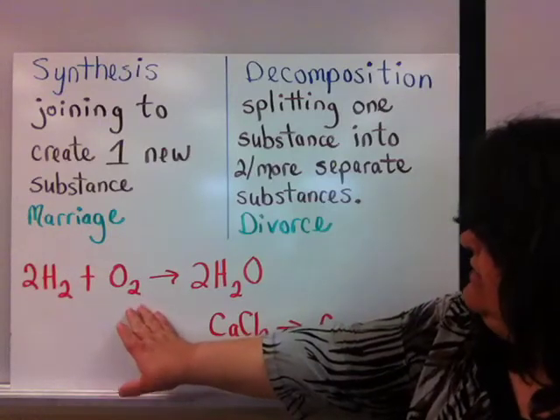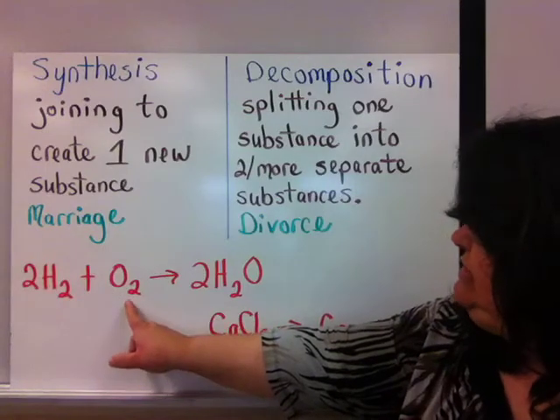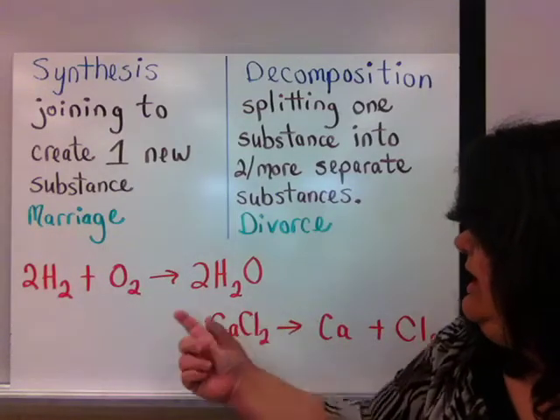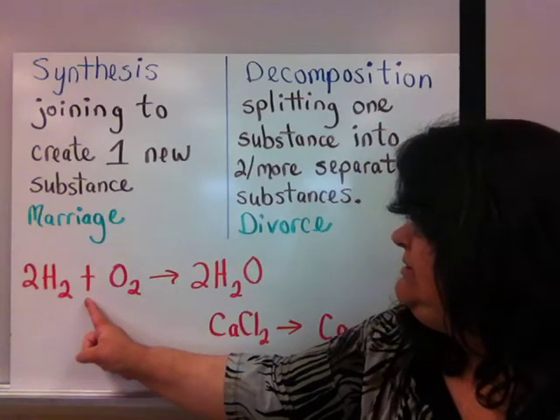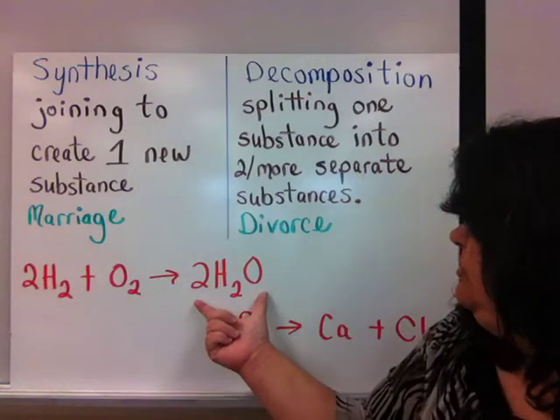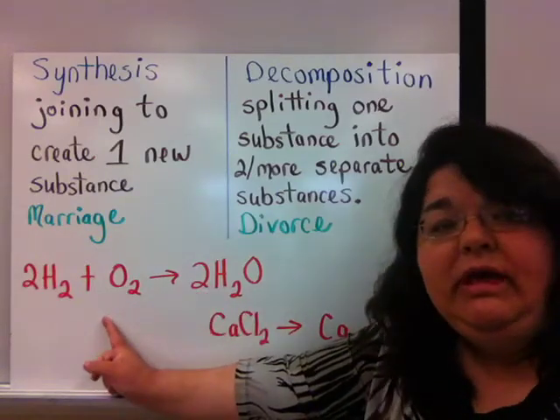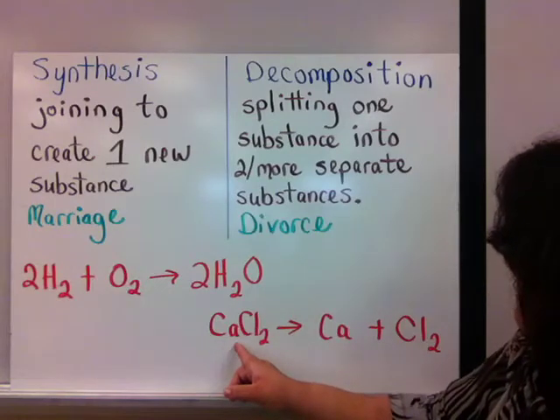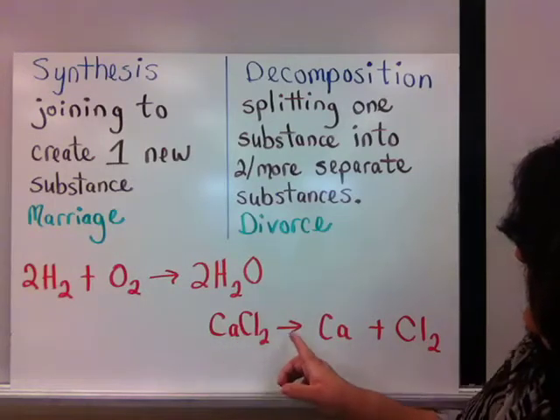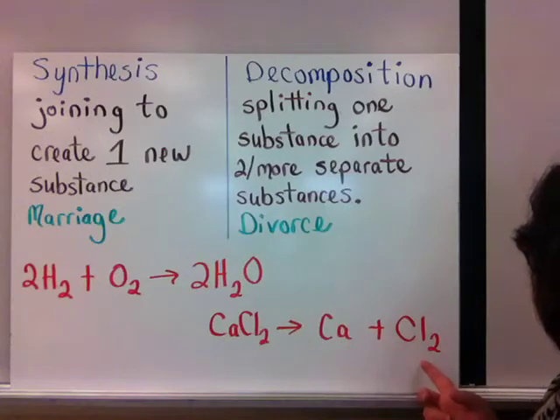So if you look here at this example, I have hydrogen combining with oxygen to form water. That's 2 separate things. I know they're separate because there's a plus sign here, joining together to become 1. So this is an example of synthesis. Now, down here, I have one thing, calcium chloride, breaking apart into calcium plus chlorine.